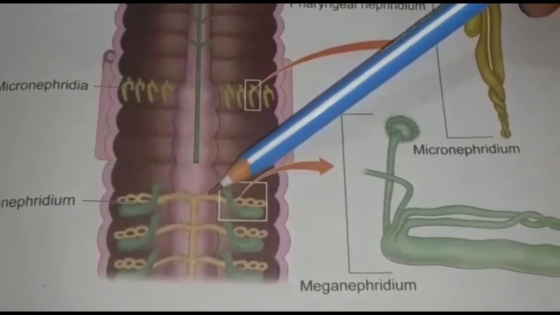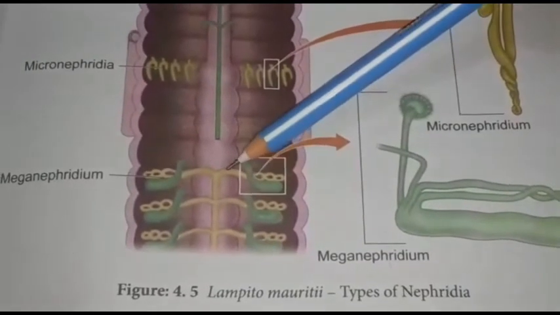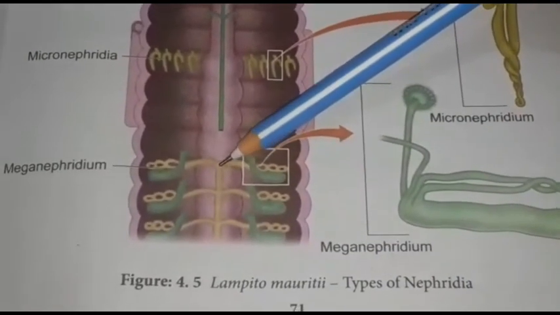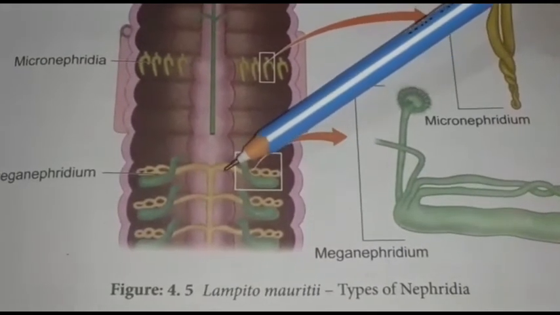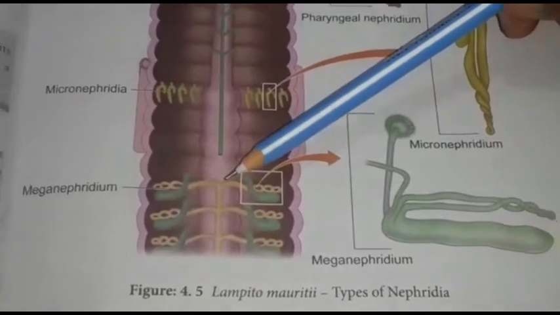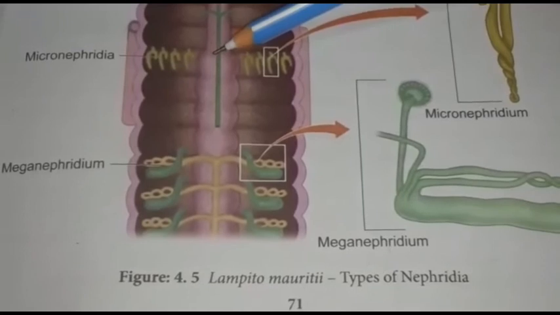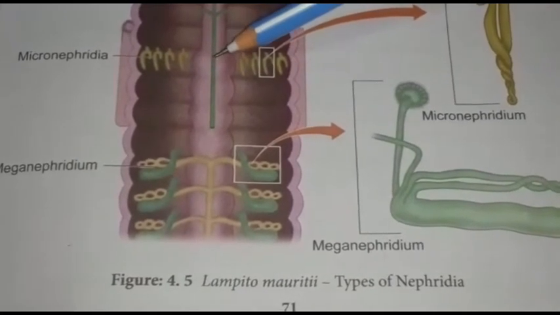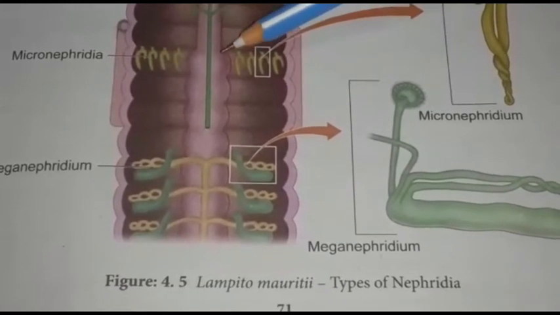Since the waste materials collected from the coelomic fluid are dumped into the intestine, it is called enteronephric. Enteronephric means inside the body. But in case of micronephridia, the waste materials are dumped outside the skin, so they are called exonephric.